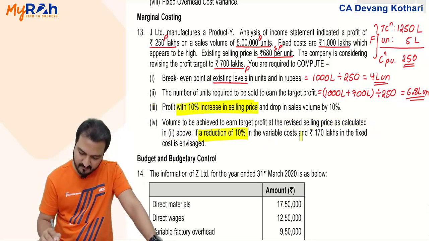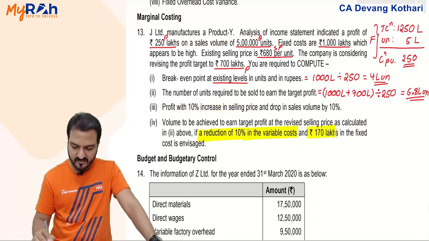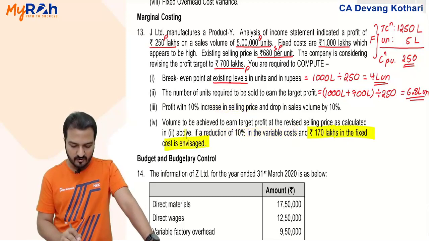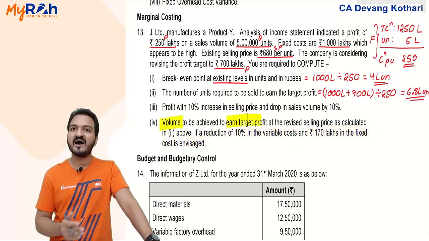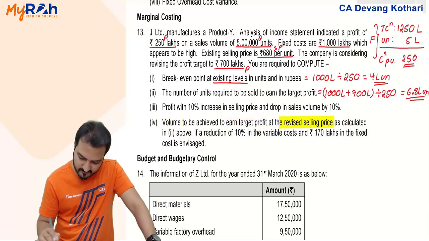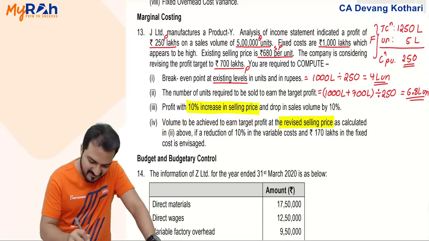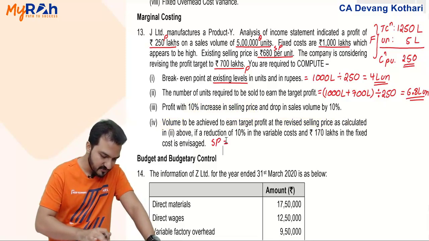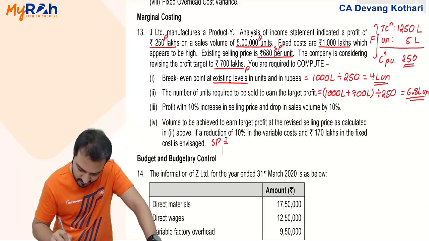If reduction of 10% in variable cost and 170 lakhs in fixed cost is also envisaged. Yes. So again you are supposed to find volume to reach the target profit. After these changes, what changes? Revised selling price, that is 10% decrease in selling price. Let me calculate this. So in my fourth part here, selling price is 680 minus 10%, 612.